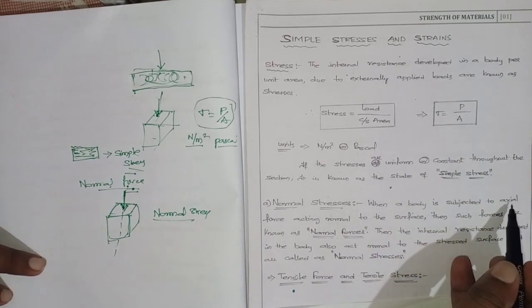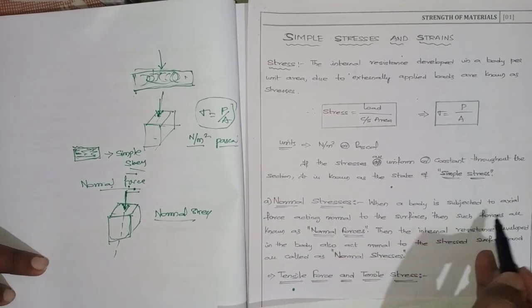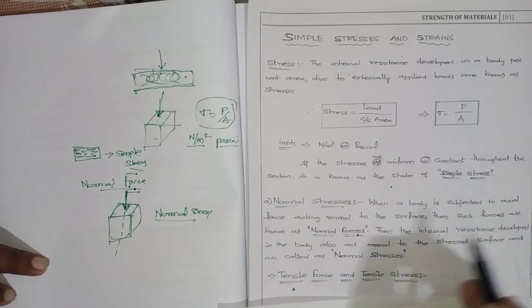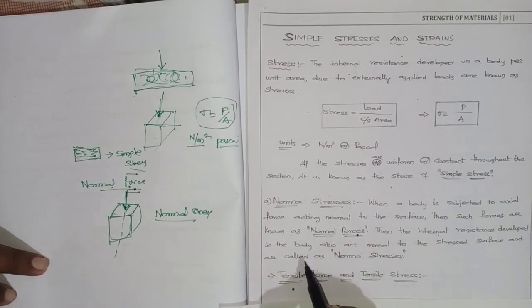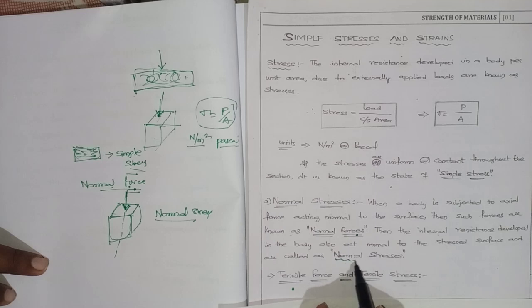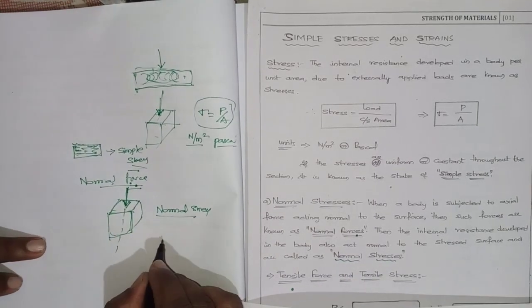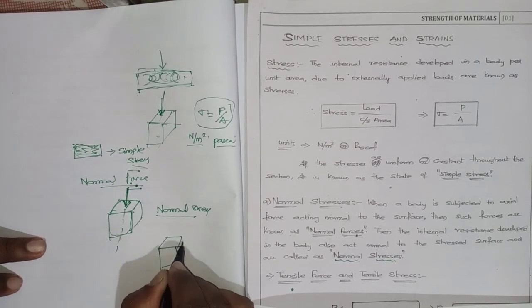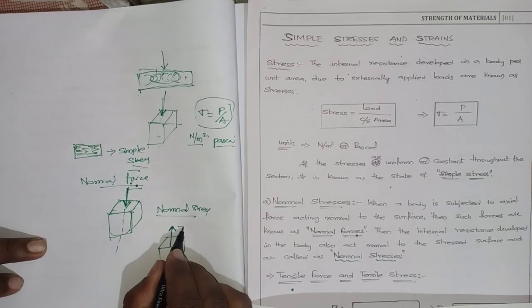When a body is subjected to axial force acting normal to the surface, such forces are known as normal forces. The internal resistance developed in the body also acts normal to the stressed surface and is called normal stress. In that member, suppose this normal force is acting away from the body, that is a pull condition.